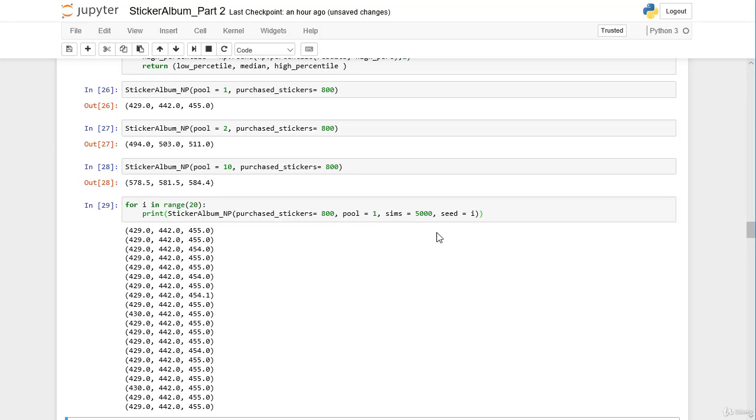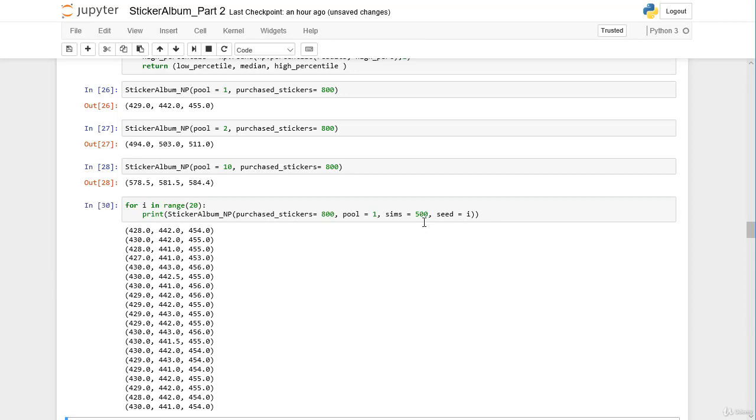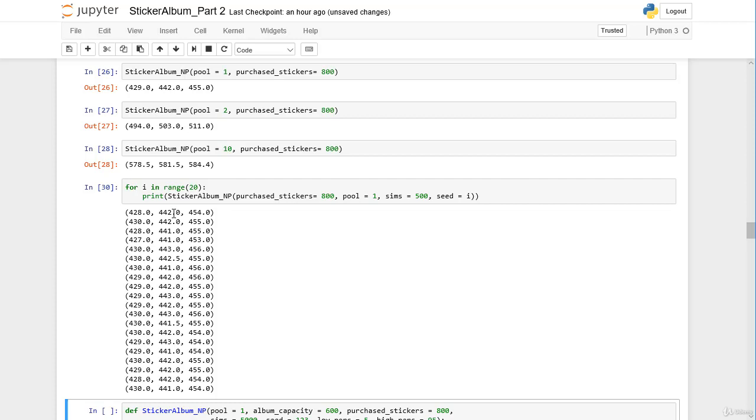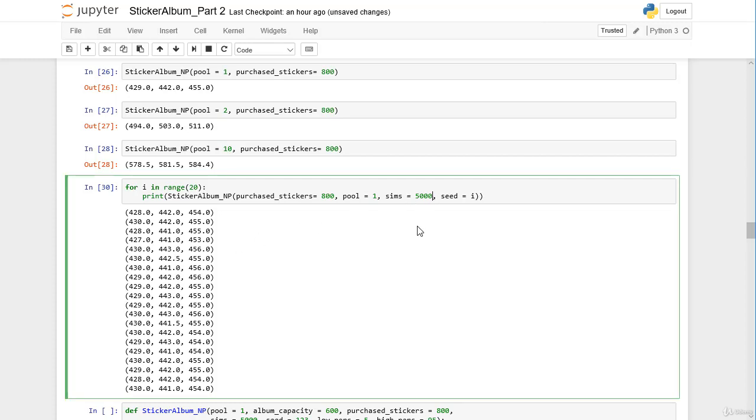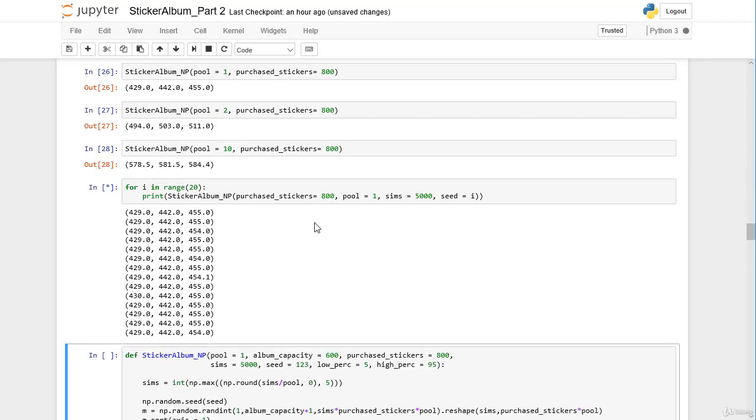But we can check if we can reduce the amount of simulations and maybe still get very reliable results. There you can see the variation increases as we reduce the amount of simulations. Depending on our purpose, it's still quite precise or not precise. In this case I would say we should stick to 5,000 simulations if we have a pool of 1, so we have very little variation.